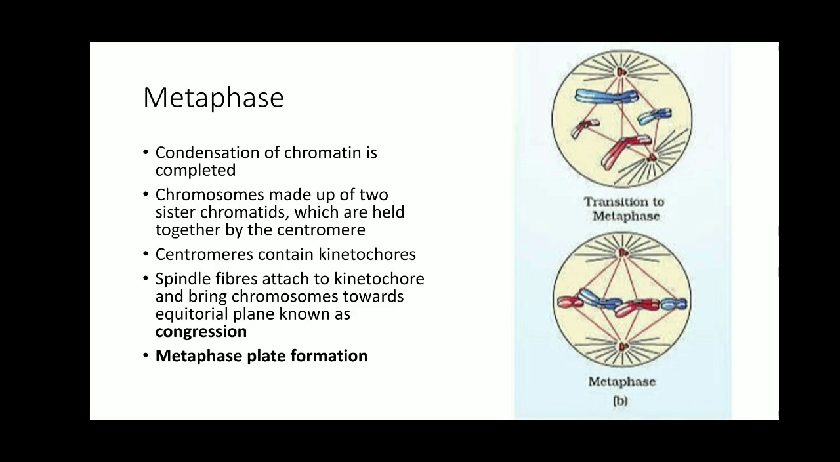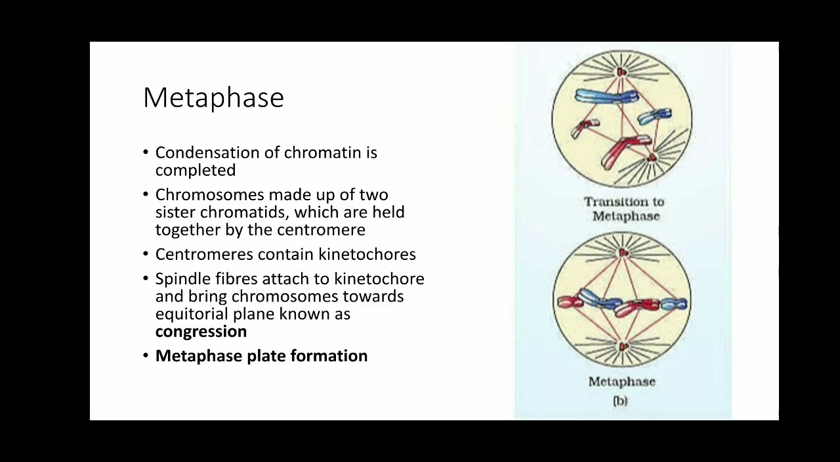Here the condensation of chromatin is completed. The disintegration of the nuclear envelope, which was initiated in the prophase, is completed now, so there is no nuclear envelope. If you see the diagram here, in the transition to metaphase, you cannot see any nuclear envelope as it was in the prophase. So the complete disintegration of the nuclear envelope initiates the metaphase, and in this stage condensation of chromosomes is also completed, and chromosomes are scattered in the cytoplasm of the cell.